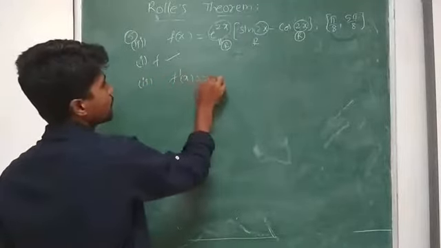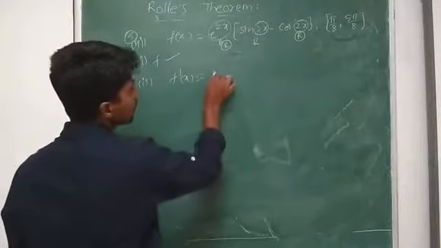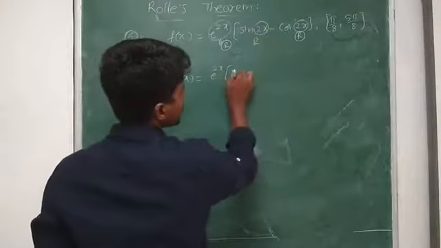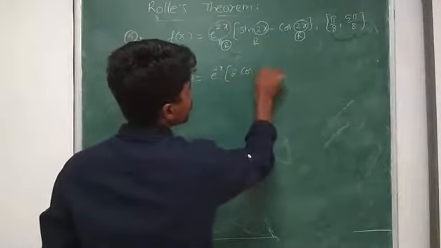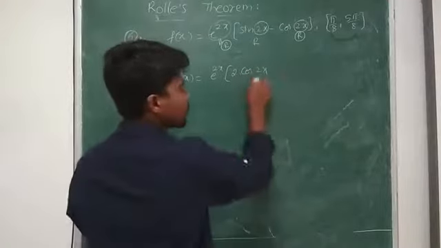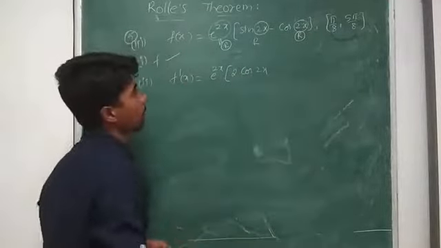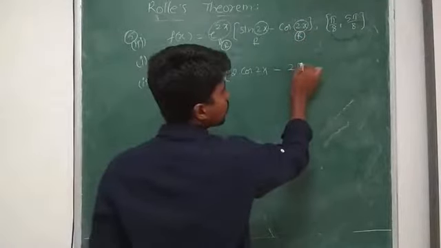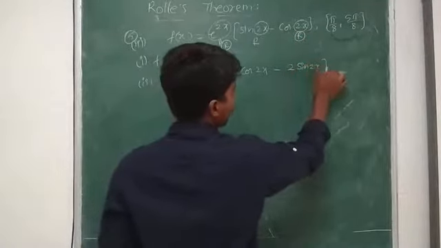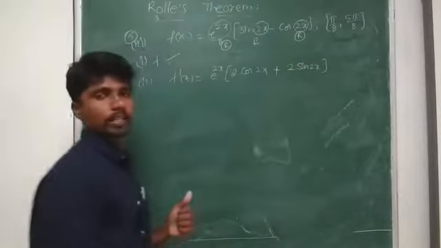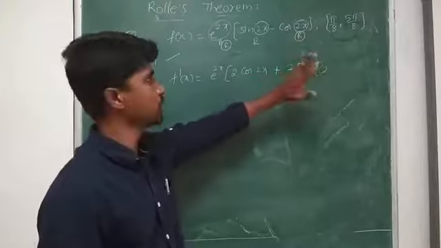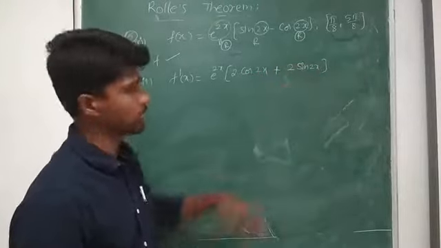f dash of x is equal to e power 2x into the differentiation of sin 2x minus cos 2x, which is 2 cos 2x plus 2 sin 2x, since the differentiation of cos 2x is minus 2 sin 2x, so minus into minus is plus.